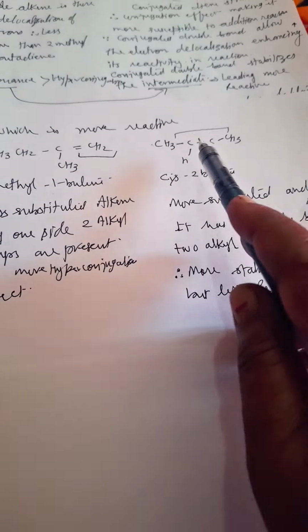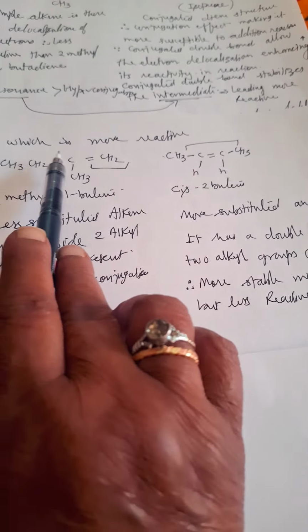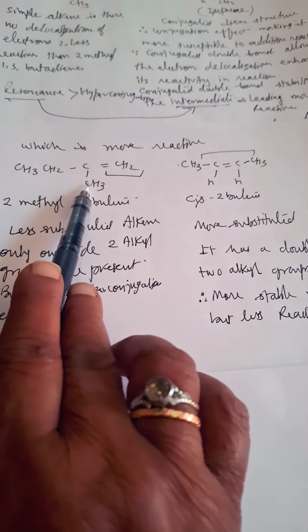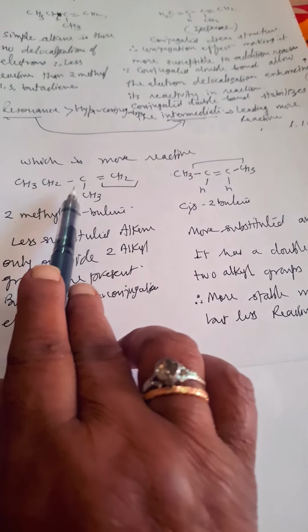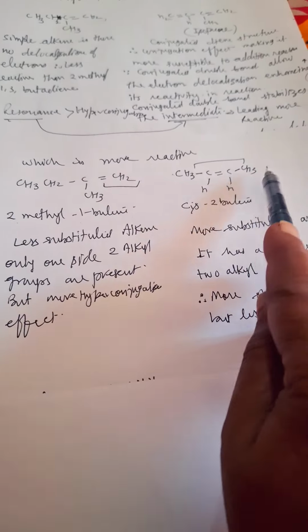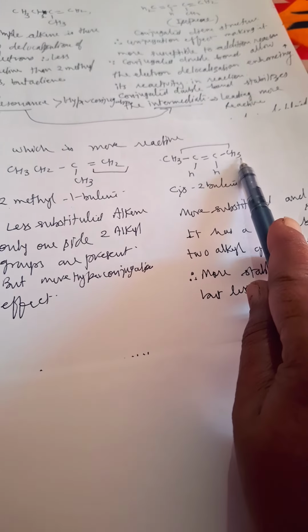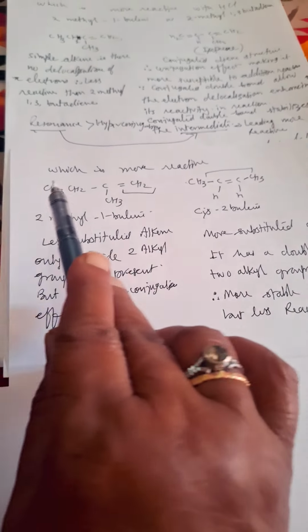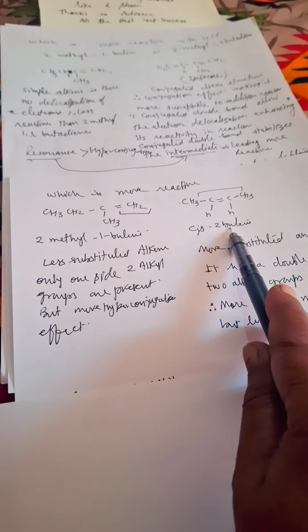So here there is only one double bond in both the cases. Here this is disubstituted, here only one olefinic carbon is substituted. So this will be more reactive as compared to this, because this is more stable than this. If this whole species is more stable than this, it means it will be less reactive. So 2-methyl-1-butene is more reactive than cis-2-butene.